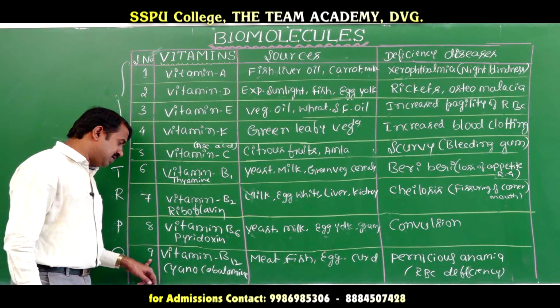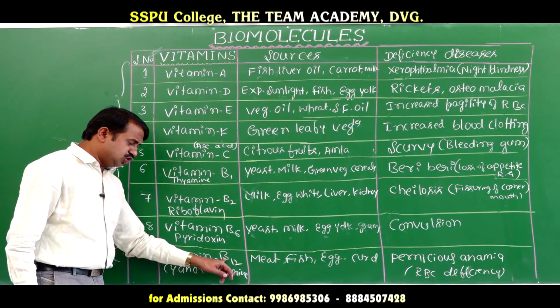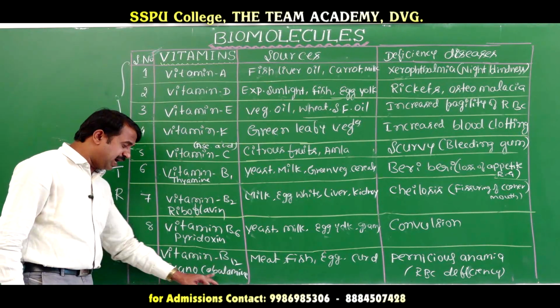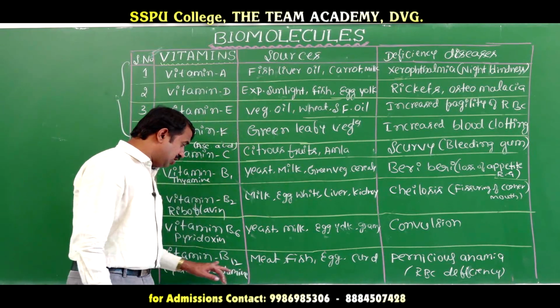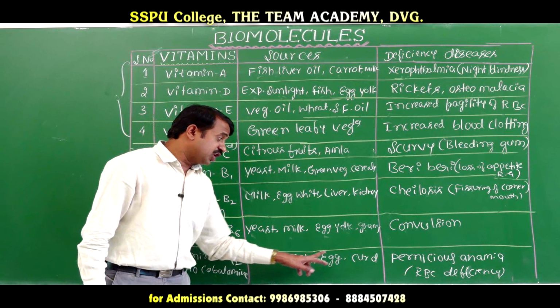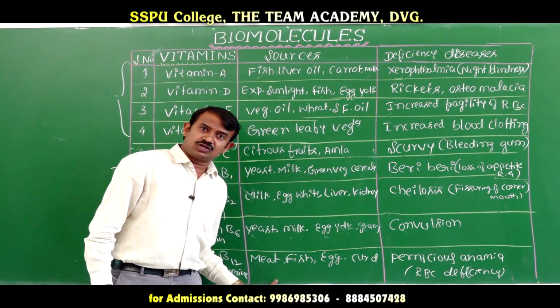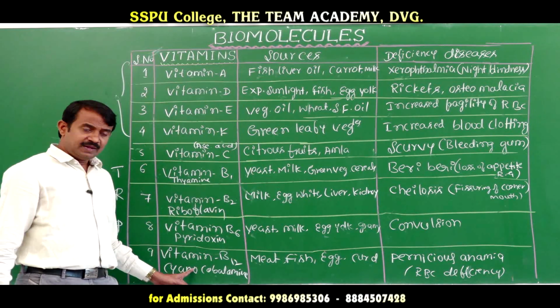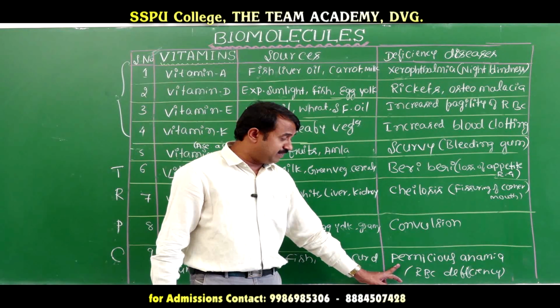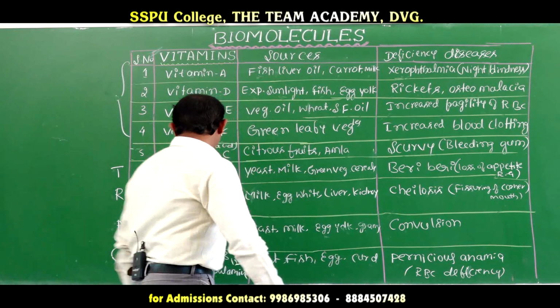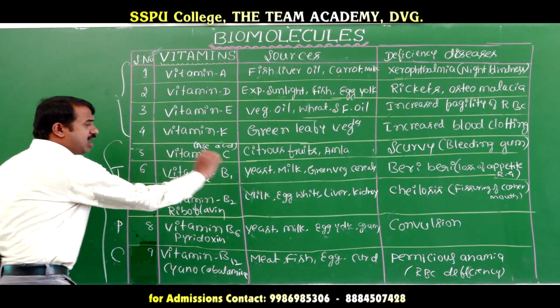Next, the last one, vitamin B12 or cyanocobalamin. The sources are meat, fish, egg and curd. If there is a deficiency of vitamin B12, the disease is pernicious anemia. Okay, these are all water soluble vitamins.